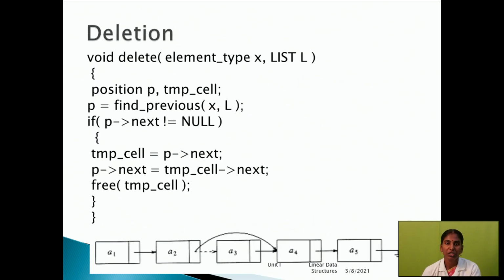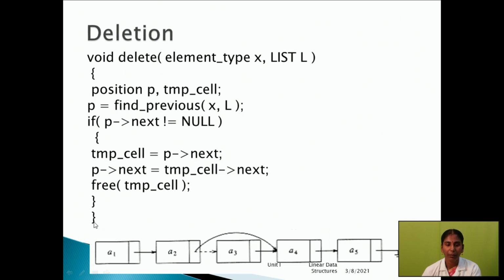The next one is the deletion operation. Now we want to delete an element in the middle. So let's see: void delete, element X and list L. This is the function prototype. void is a keyword, delete is the function name, and these are the arguments.